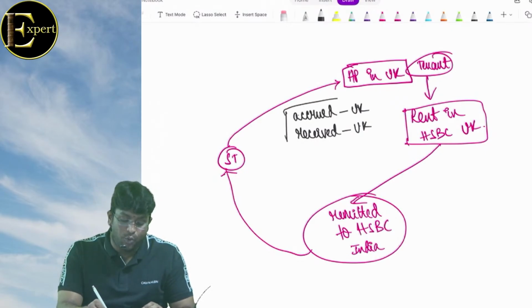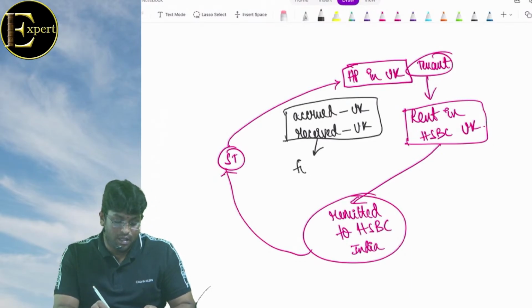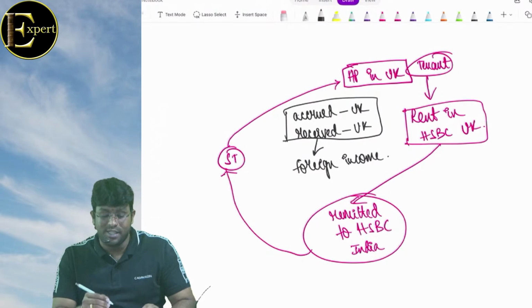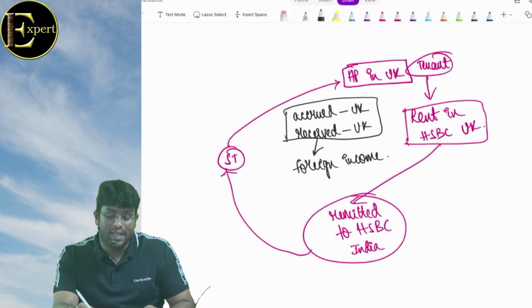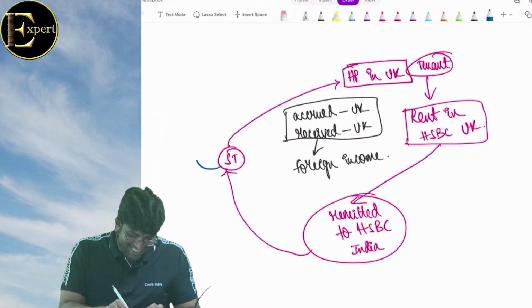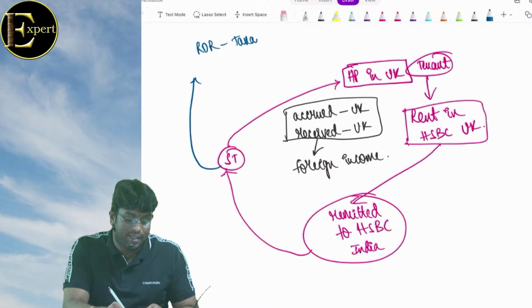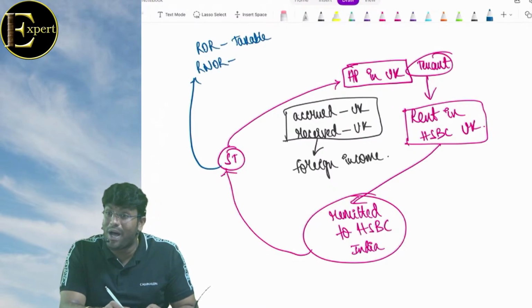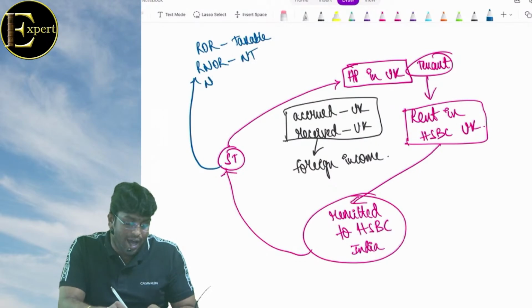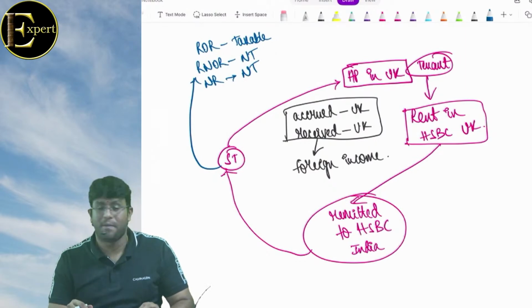Now when it is accrued in UK and received in UK, what is the nature of income? Without second thought, answer is foreign income. My question to you, is it taxable? Don't conclude. Shiva Teja is ROR, taxable. Shiva Teja is RNOR, RNOR, NR. Wonderful. I'm sure we got a full clarity on this.